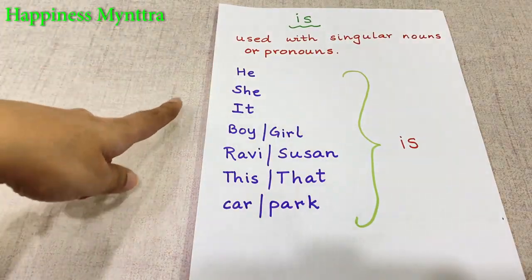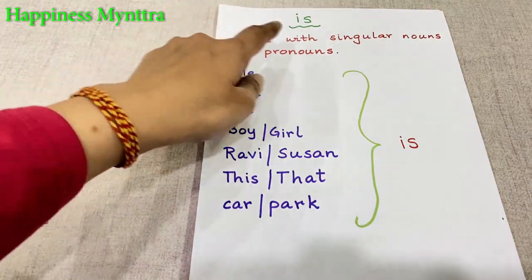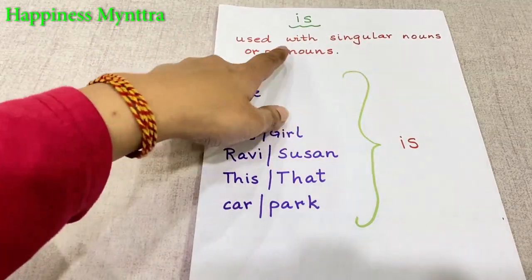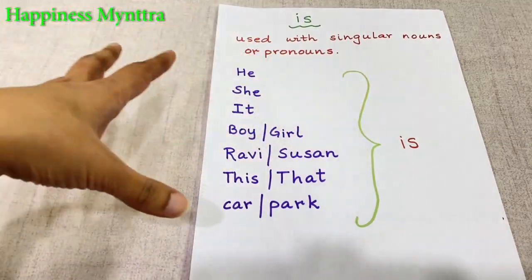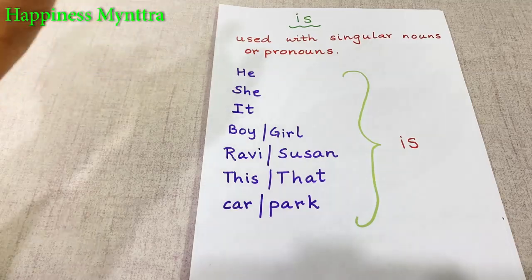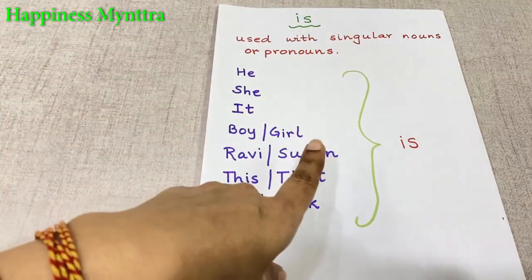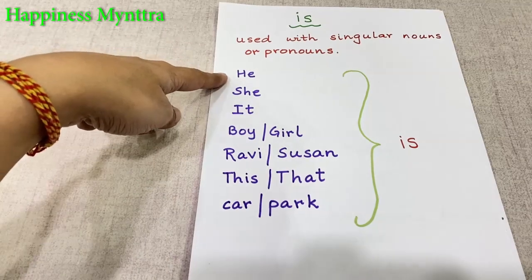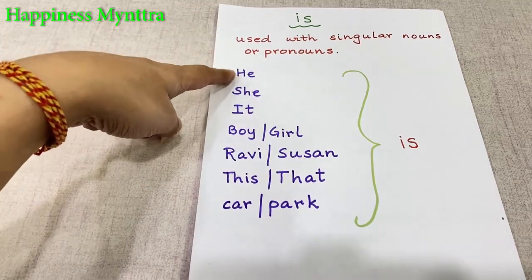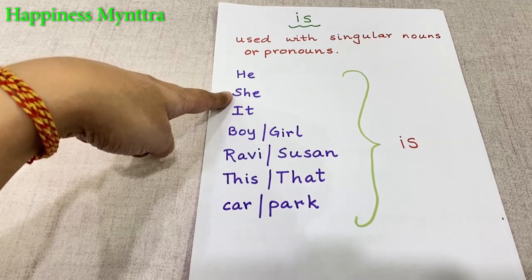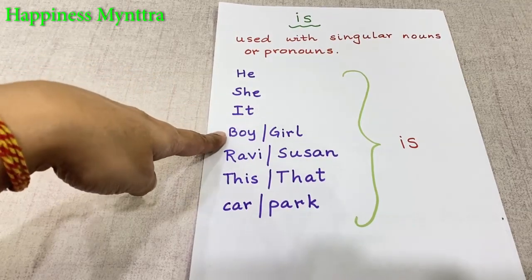Next, we have the concept of is. Is used with singular nouns or pronouns, which means that it represents a single word basically when we're talking about one object or one thing. So he is. He refers to as one boy. So he is. She is. It is. A boy is.